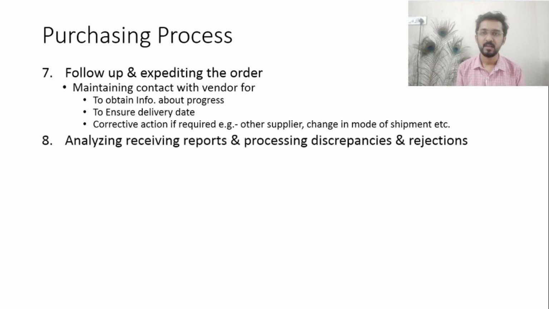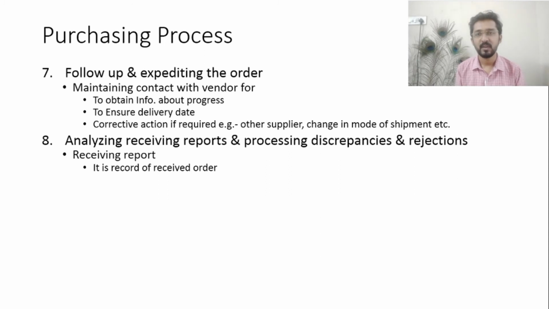The next step in the purchasing process is analyzing receiving reports and processing discrepancies and rejections. After receiving the material, the receiving report is made, which is basically the record of the received order, meaning whatever items we received are mentioned in quantified terms and recorded.